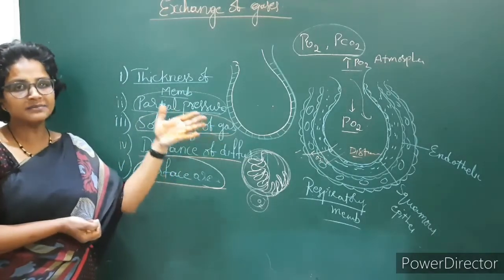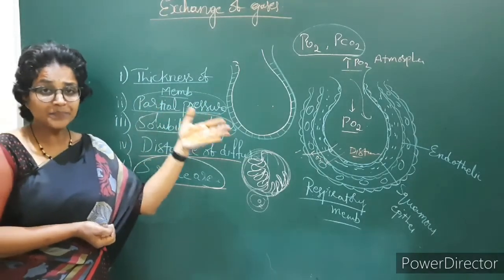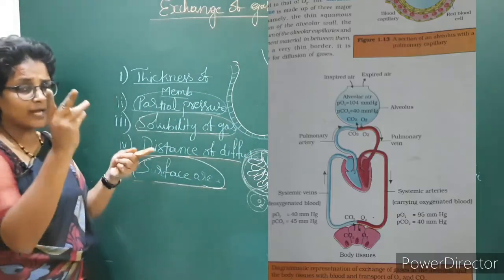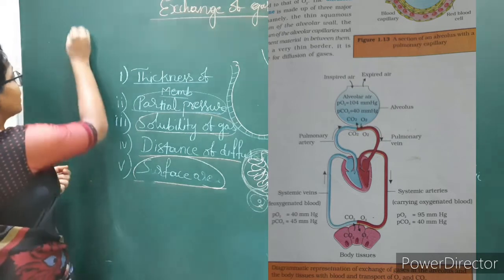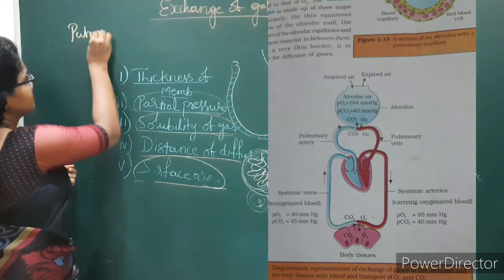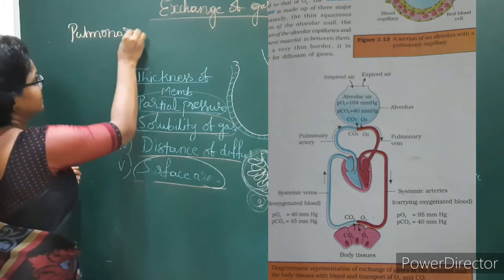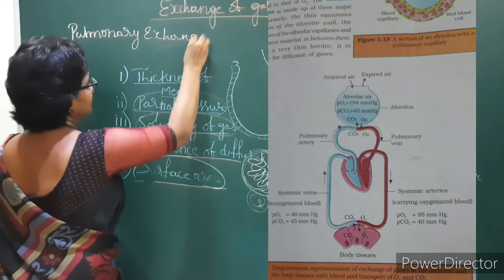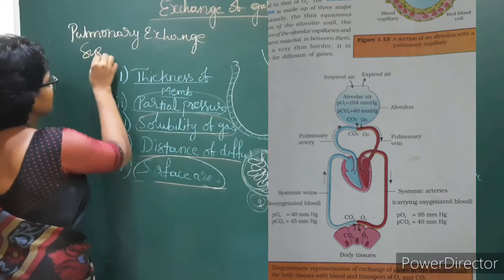And the another diagram, we are looking at another diagram, that is the systemic exchange and the pulmonary exchange. Two types of exchange takes place. Pulmonary exchange and systemic exchange.